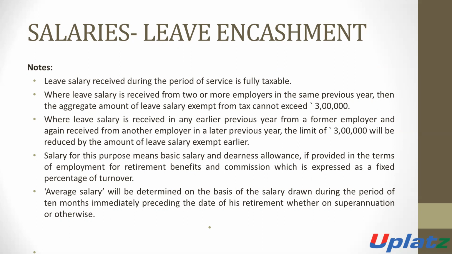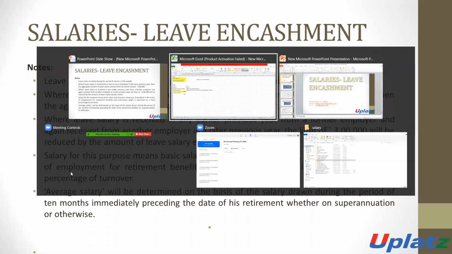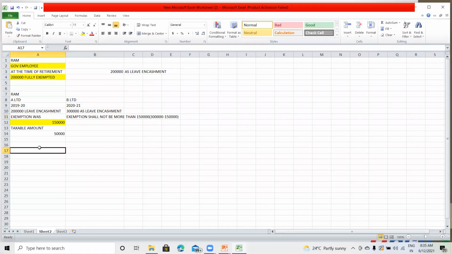That is, the part of DA which is provided in the terms of retirement benefit. And salary will also include commission which is expressed as a fixed percentage of turnover. If there is any commission which is expressed as a fixed percentage, then it will be included.